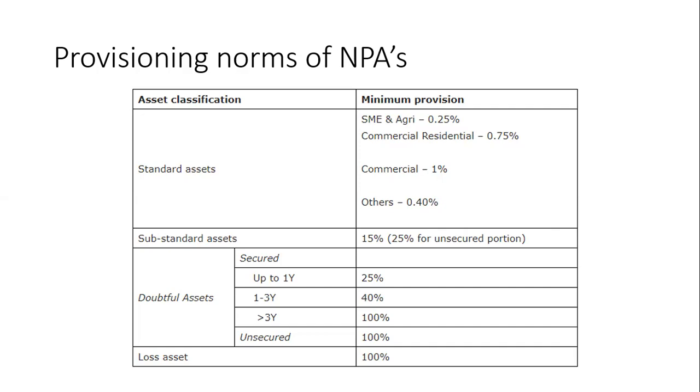If we take the substandard category, substandard assets would be one which has remained NPA for a period of less than or equal to 12 months. In this case, the borrower is unable to pay interest and installment amount.